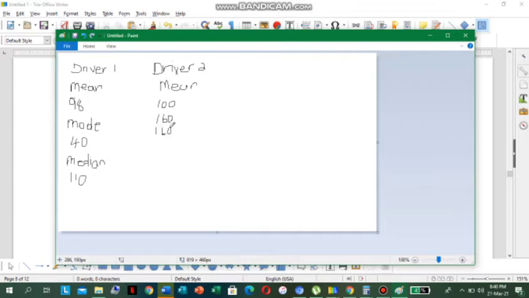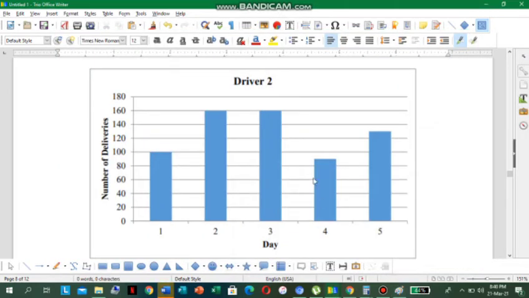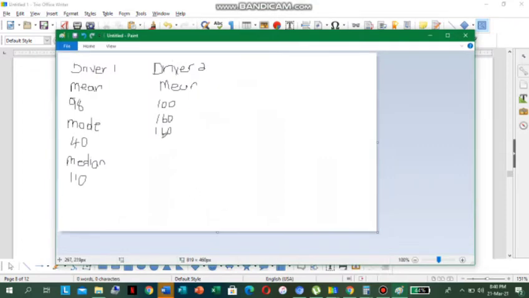Let us go back now. For day four, he made 90, because you see past this bar here, past the 80 line. So the next number in line is 90. So he made 90 deliveries on day four.